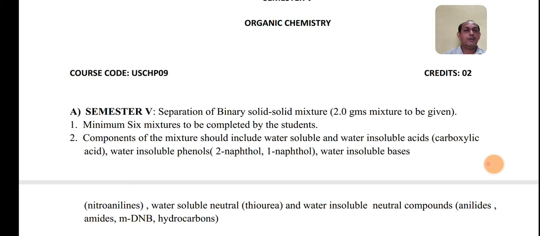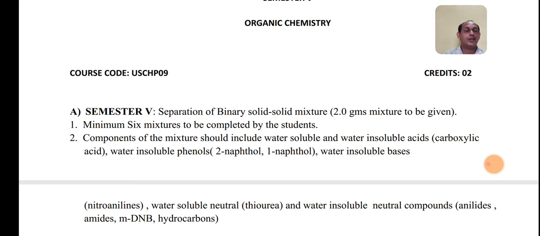This is how. But here you will be given the solid mixture which will be of type, let us say, acid phenol, phenol base, or base neutral, or acid neutral. The different mixtures will be given. So based upon that you have to find out the type. Suppose the type is acid phenol. So this is how you can find the type.